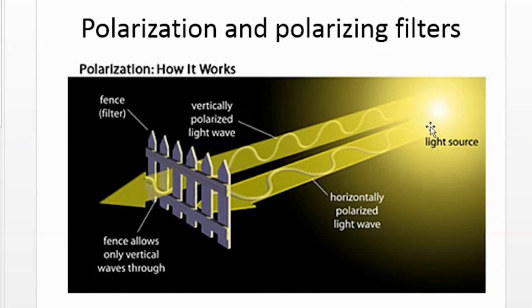But if the incoming light was only horizontal, it would be blocked. Passing light through a polarization filter is one way to create polarized light, but you might have already realized that the glare from the car windshield, it was already polarized when it reached my sunglasses. That's why the sunglasses blocked the glare. It was already polarized. Let's see how polarized light can be formed another way, by reflection.